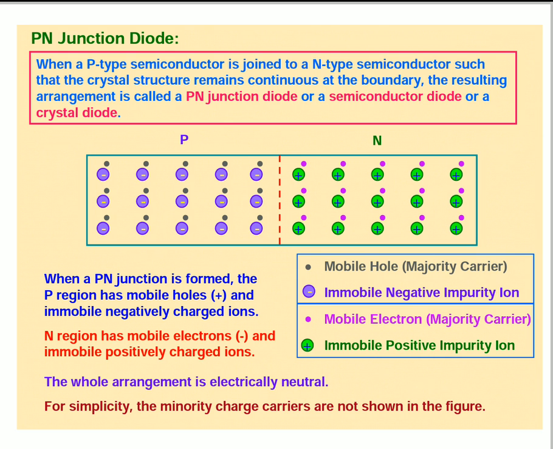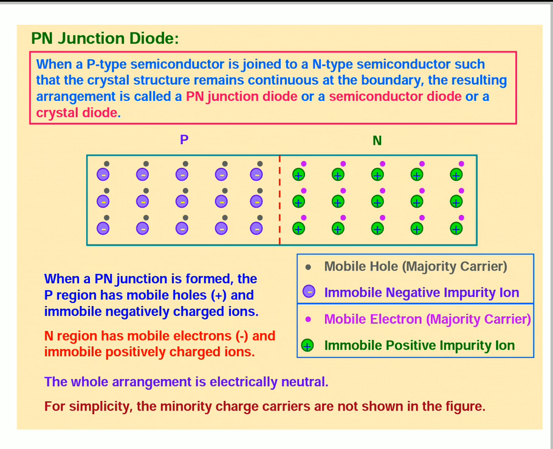So what is a PN junction diode? When a P type semiconductor is joined to an N type semiconductor such that the crystal structure remains continuous at the boundary, the resulting arrangement is called a PN junction diode or semiconductor diode or a crystal diode.